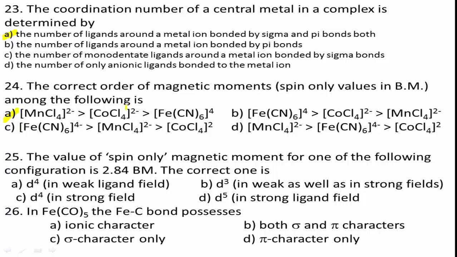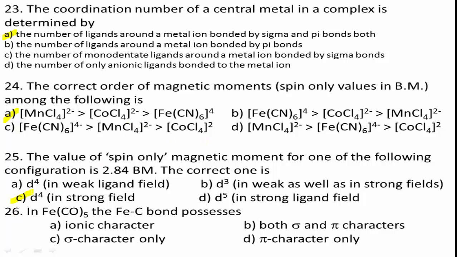In an octahedral complex, for a d4 configuration in a strong field ligand, the number of unpaired electrons equals 2. Therefore, option C is the right answer.